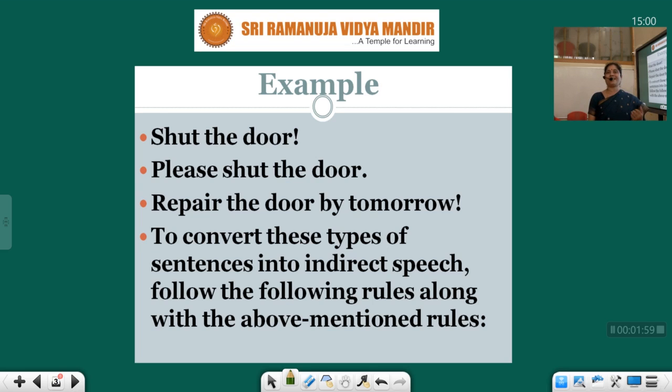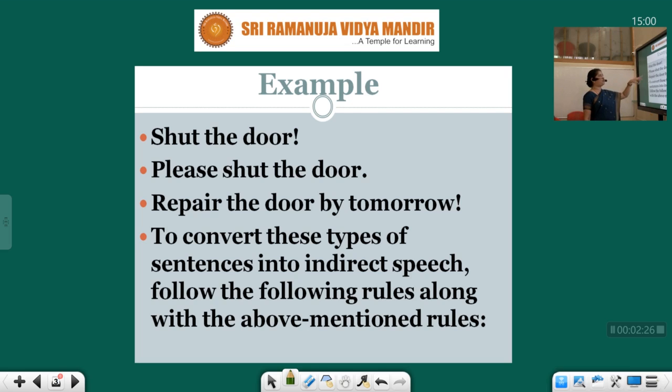Or supposing I give advice saying shut the door, or if I say shut the door, the forcefulness of the speaker will make the difference. It can be a command, a request, an advice or an entreaty. So these kind of sentences are called imperatives.